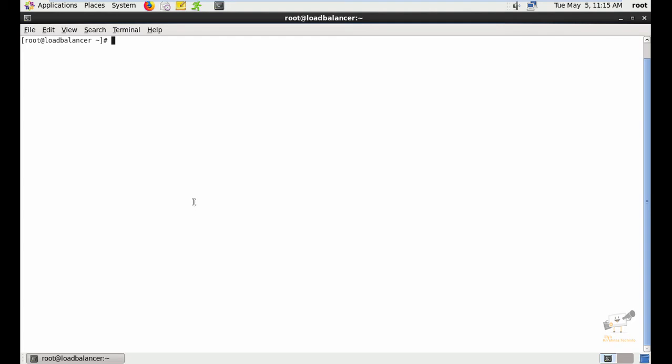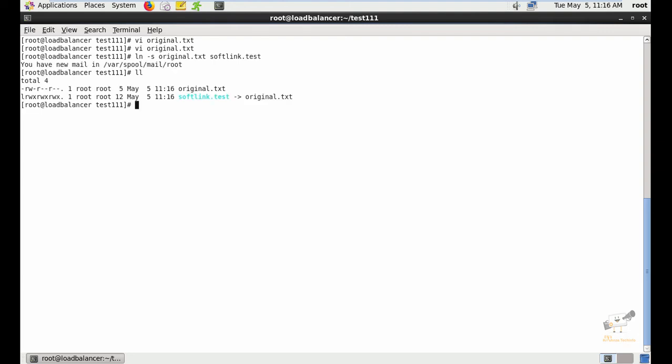Now I'm going to create a directory and change directory. I've just added the original.txt file and added some content to it. Now save the file and exit. Now I'm going to create a soft link for this file. The command is ln -s original.txt, and for the soft link we can give it as softlink.test. Now we can see the soft link is created for this original.txt file.